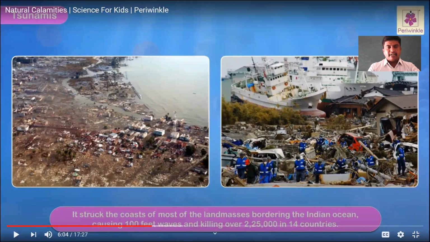Yes, the incident which happened in the year 2004 struck the coasts of most of the land masses, bordering the Indian Ocean. You know, children, it caused 100 feet waves and killed over 225,000 people from 14 countries. 14 countries were affected by this. It's a huge tsunami, right?